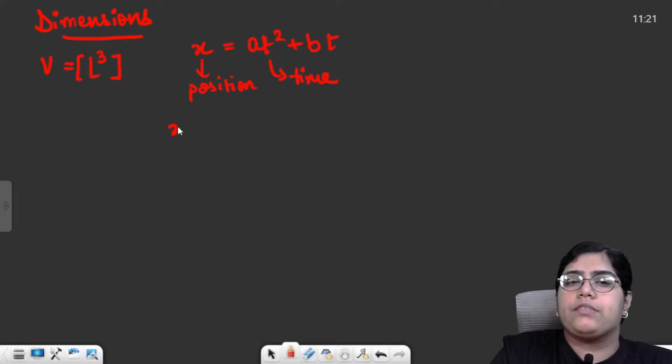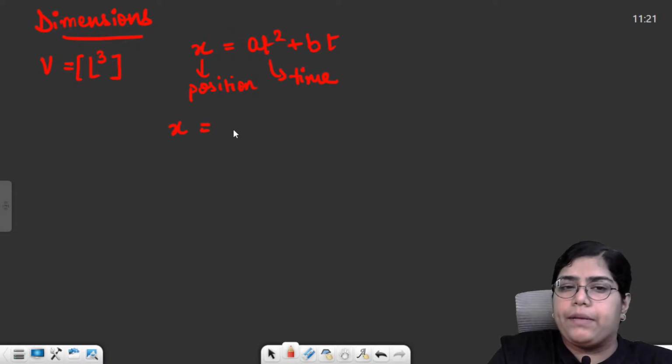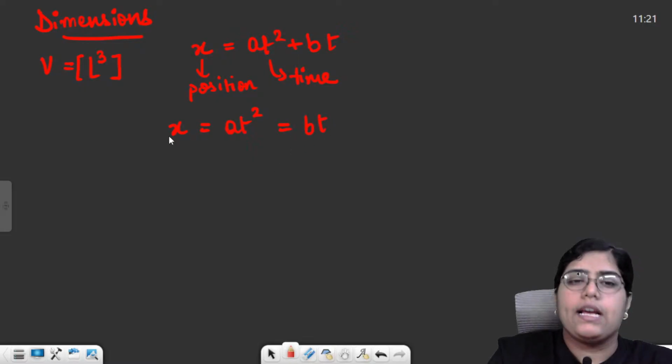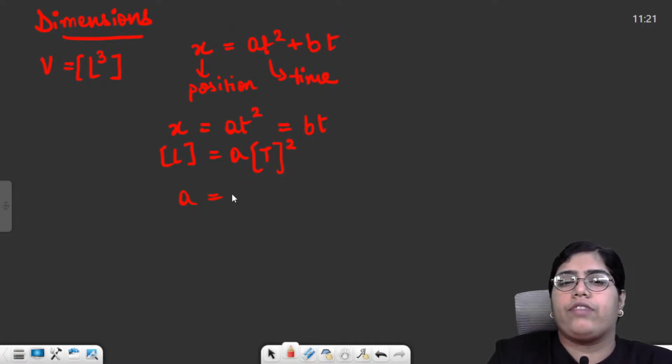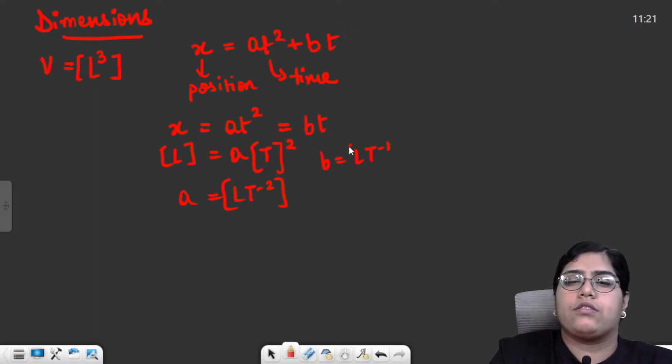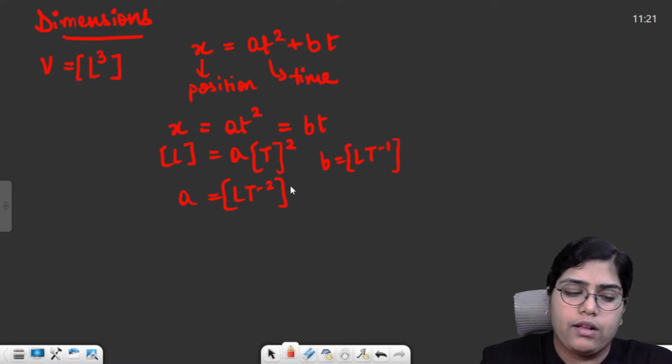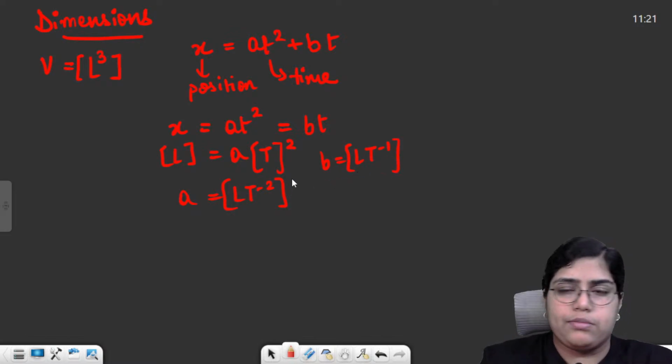By the principle of homogeneity, we know the dimension of x should be equal to the dimension of at square, and this should also be equal to the dimension of B into T. I know x is position, so it has dimension L. A is an unknown quantity, time has dimension T, and we have square of time, so T square. So the dimension of A comes out to be LT minus 2. The dimension of B comes out to be LT minus 1. This is the first, basic type.